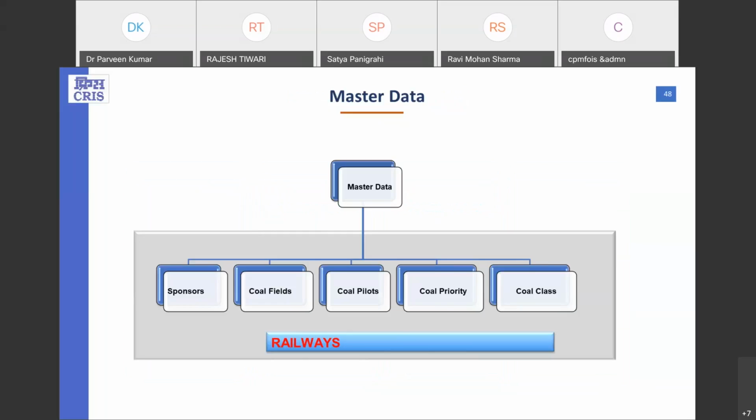Now, the first one is the master data. Here we are depicting what all entities are important in our system for the whole allotment generation process. All these entities are managed within the system as data, but this data is provided by our railway users, precisely by divisional users. Then things like the sponsors, coal fields, coal pilots, coal priorities, and coal class. These are some major important entities which are associated in the allotment generation process for coal.